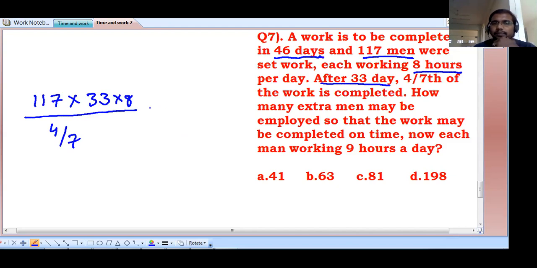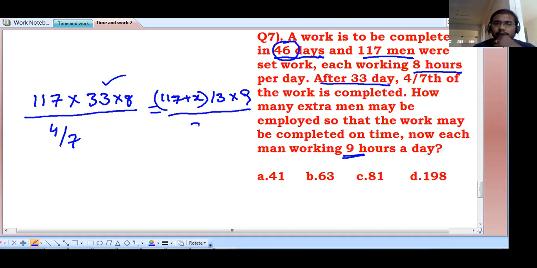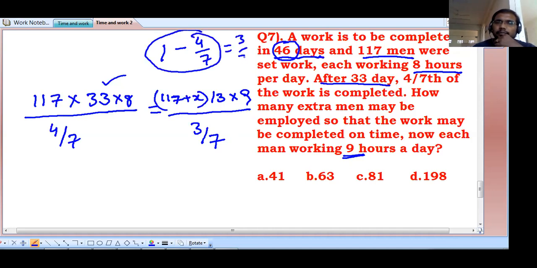And now every person is working how many hours daily? 8 hours. Now, 117 plus x required. Remaining how many days? Total 46 days. Already 33 are completed. Remaining here how many days? 13 days are remaining. Now every person is working how many hours a day? 9 hours a day. How much work should be completed? 3 by 7. How do you know that it is 3 by 7? Total one work. Already 4 by 7 is completed. Remaining is 3 by 7 only.